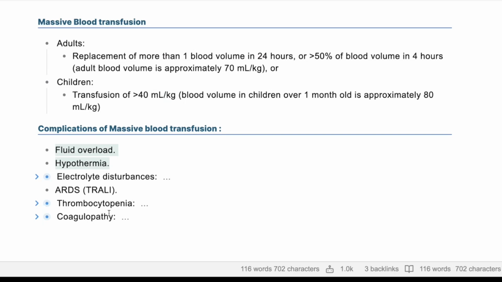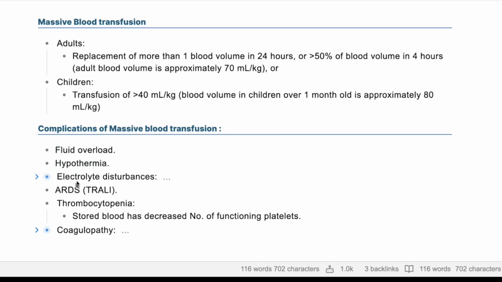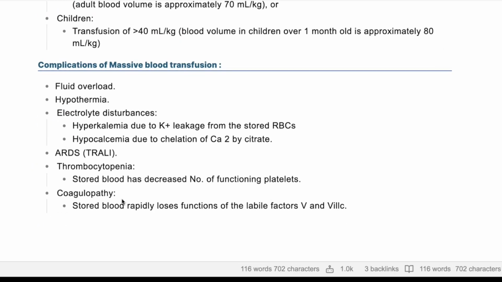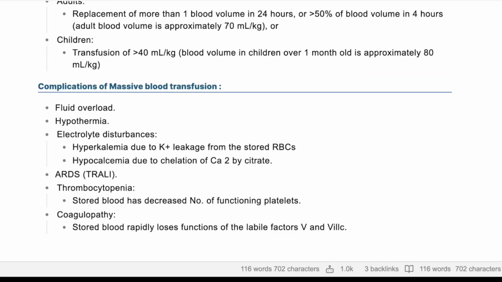When giving your patient RBCs, the RBCs usually do not have any platelets in them, so thrombocytopenia is another risk. And you have electrolyte imbalance and adult respiratory distress syndrome. So: fluid overload, hypothermia, coagulopathy, thrombocytopenia, electrolyte imbalance, and adult respiratory distress syndrome. The electrolyte disturbances are mainly hyperkalemia, an increase in the potassium level due to leakage from the stored RBCs.